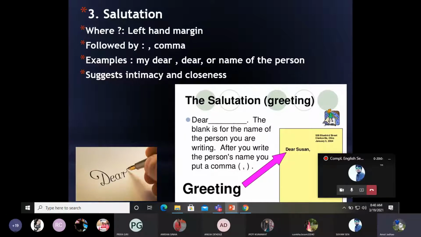It should be followed by a comma, and it is located at the left hand margin. For examples, you can write my dear, dear, or the name of the person. Now it suggests intimacy, closeness to the person. So you can directly address the person by referring to his name, as given in the slide itself, dear Suzanne.